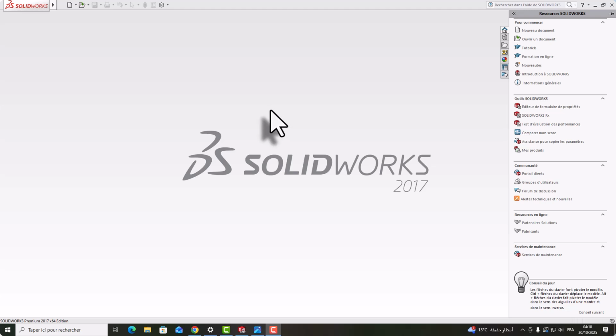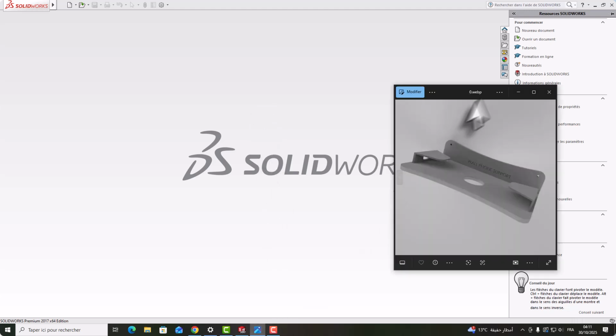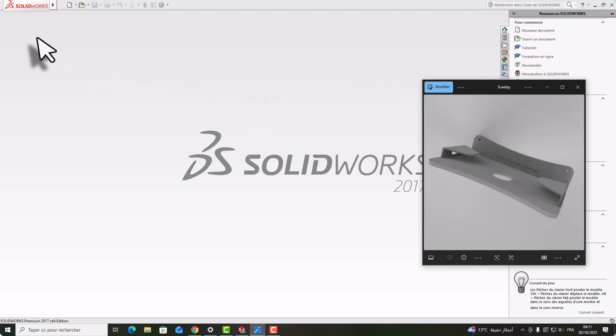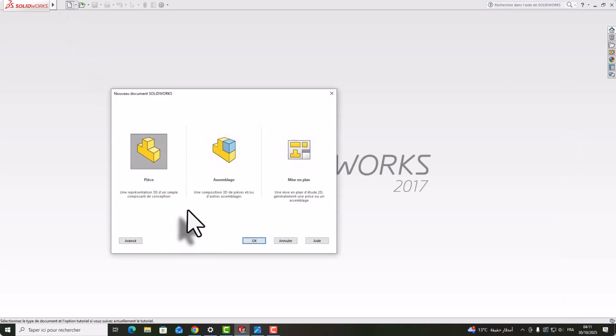I want to show you how you can create a 3D print model with SolidWorks. For example, we need to create this product. It's a wall phone support, so it's easy. We just need to follow the steps. First thing, we need to create a new project here.